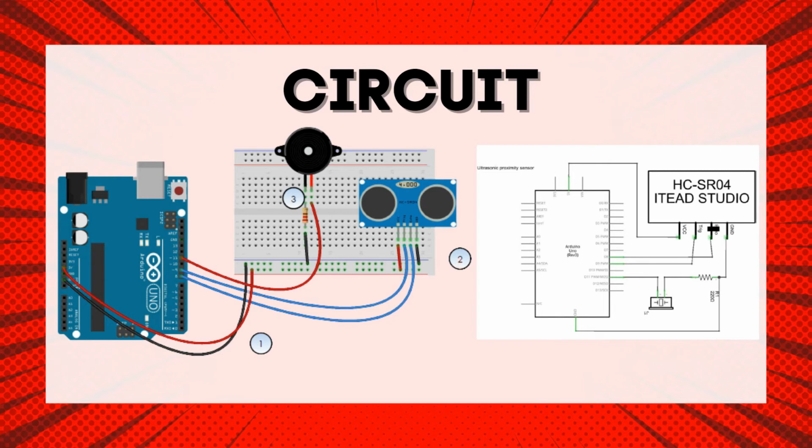The principle of how this works is that the sensor will emit a high frequency sound through the trigger part. Upon reaching an obstacle, the sound will bounce just like an echo, and the echoing sound will be received by the echo part of the sensor. The time difference between the trigger and the echo determines the distance between the sensor and the obstacle.